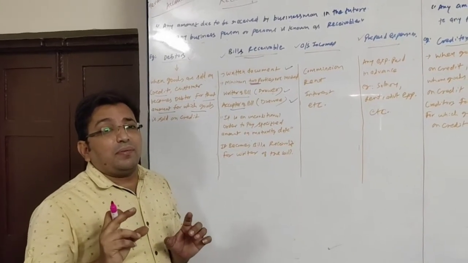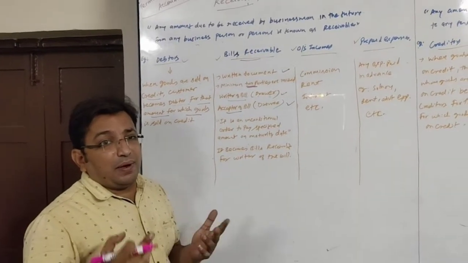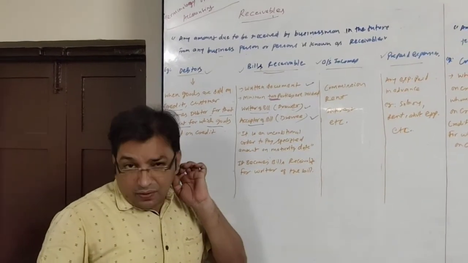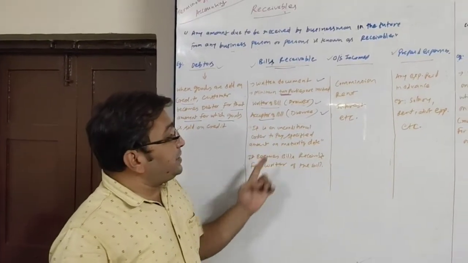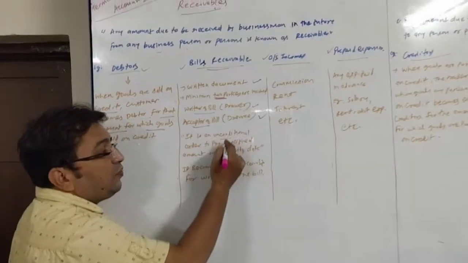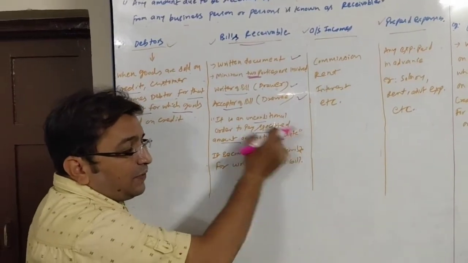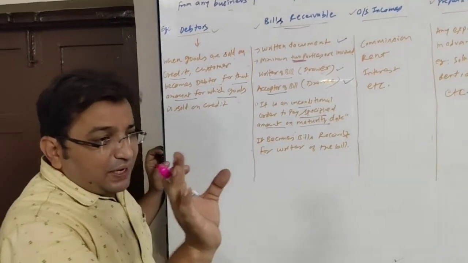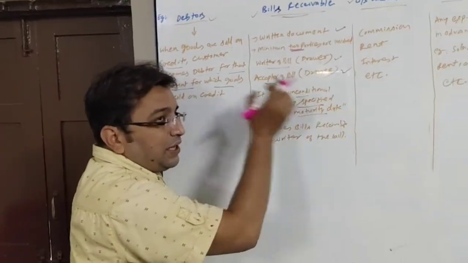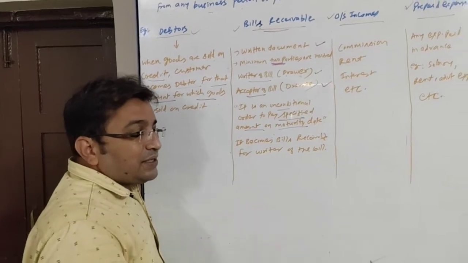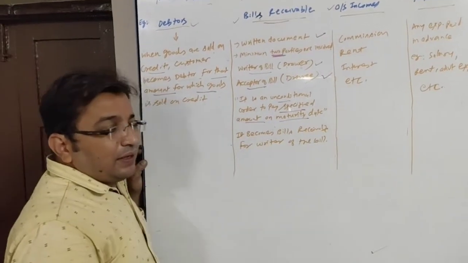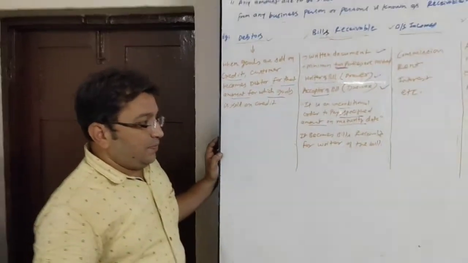The document will be a bill, and it will be a bills receivable for the writer of the bill. So it is an unconditional order to pay the specified amount on maturity date. Suppose the period is 2 months, so after 2 months there will be maturity date. If the period is 3 months, then 3 months after the maturity date will come.